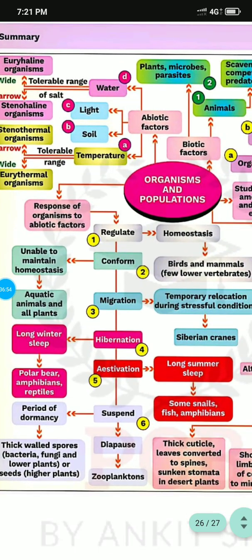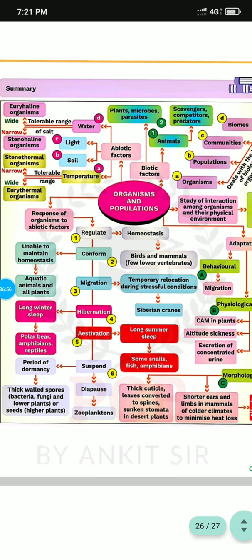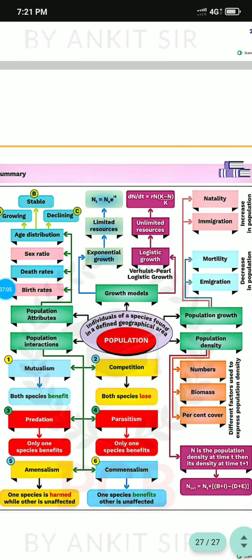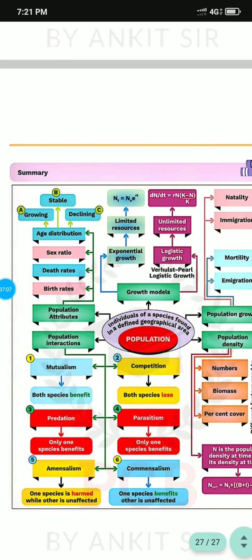I have also published the summary in a PDF, so you have to go through this summary of all the things so that you can understand these things. And after that, I will publish the questions and answers of the chapters.